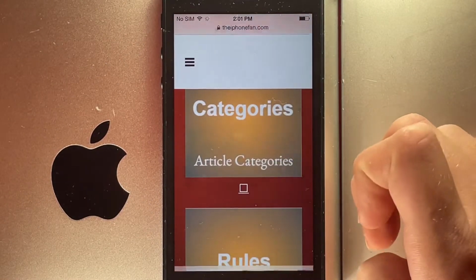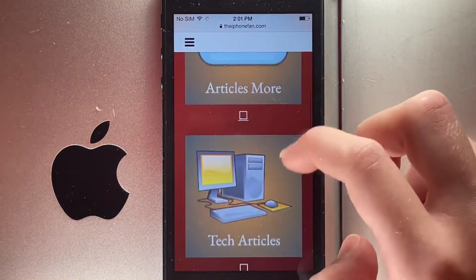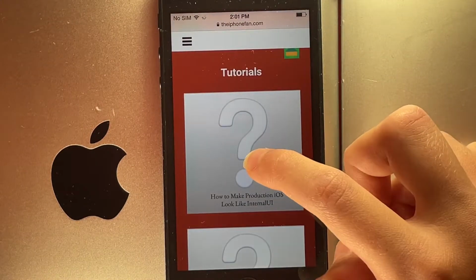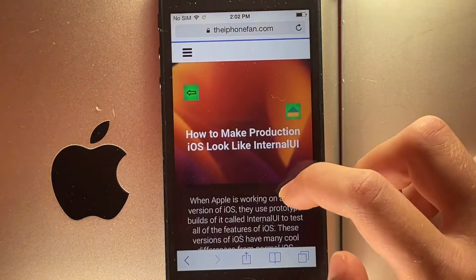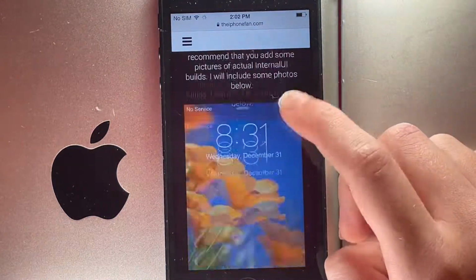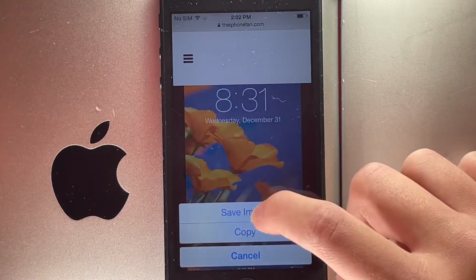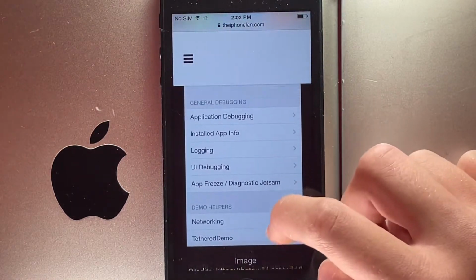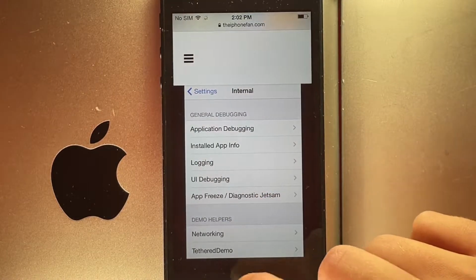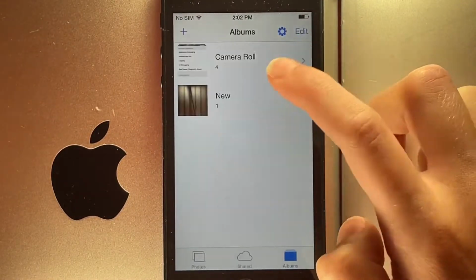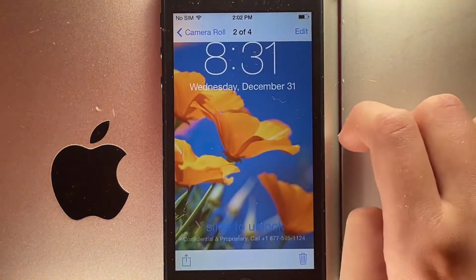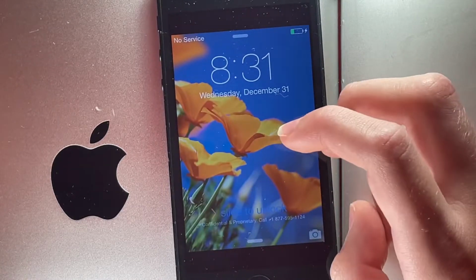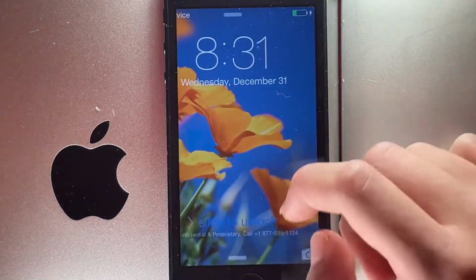You're going to hit article categories. You're going to want to hit tutorials. And then go ahead and click on my latest article. Scroll down to where you see pictures, and I have actual pictures. So just hold down on all 3 images to hit save image. After you do that, when you go to your Photos app, you're going to see the images. They are optimized for 3.5 inch, so you can just scroll them out if you're on a 4-inch device.